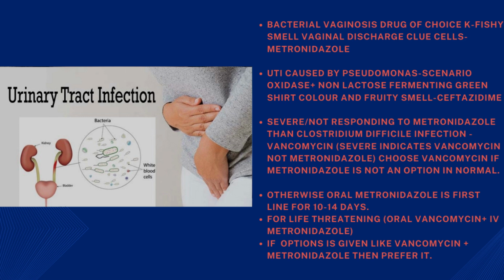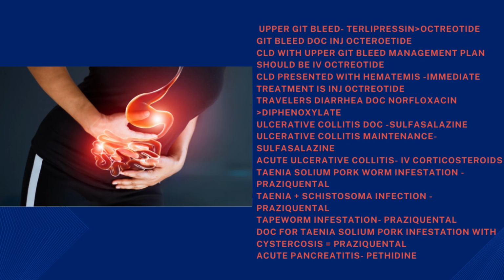If there is just mention of upper GIT bleed, terlipressin is an option. GIT bleed, drug of choice is going to be injection octreotide. Chronic liver disease with upper GIT bleed, management plan should be IV octreotide. Chronic liver disease presented with hematemesis, immediate treatment is injection octreotide. Traveler's diarrhea, the drug of choice is going to be norfloxacin over diphenoxylate. So the answer is norfloxacin.